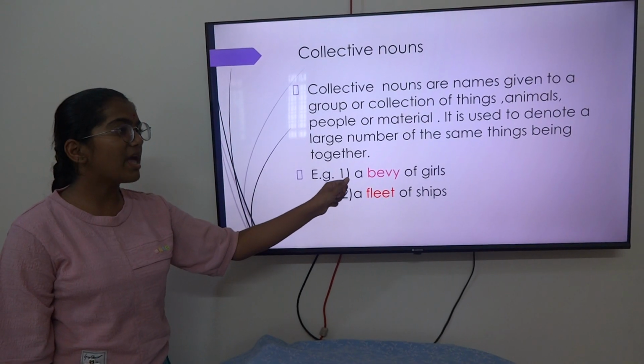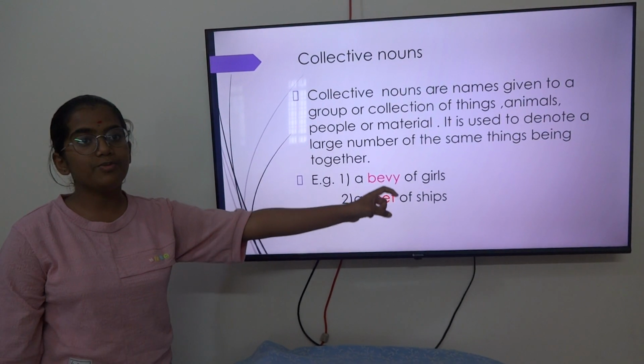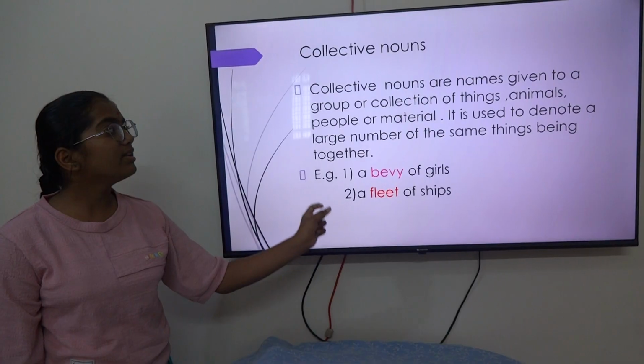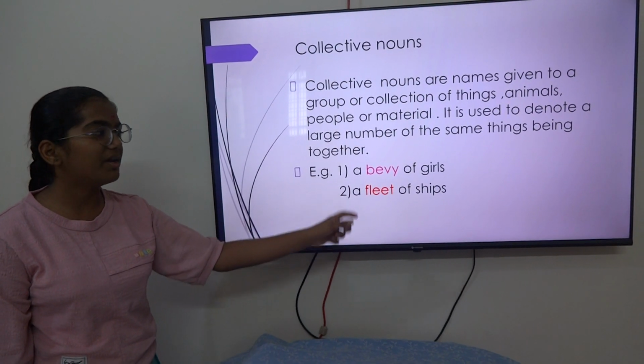When we have many musicians, we say a troupe of musicians. This means one collective noun is special for another common noun.